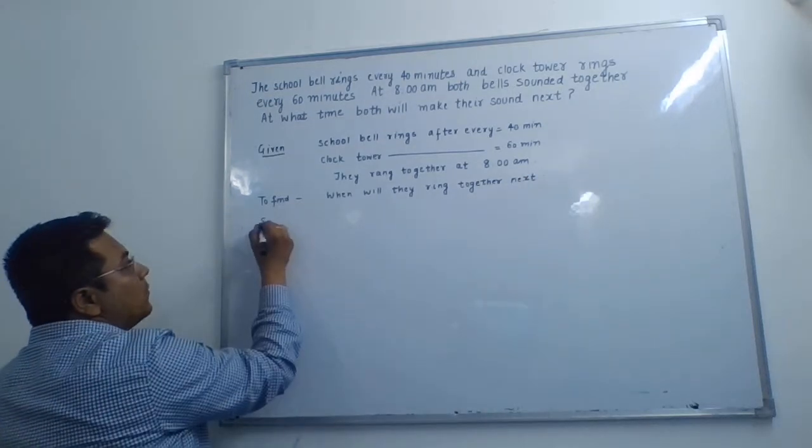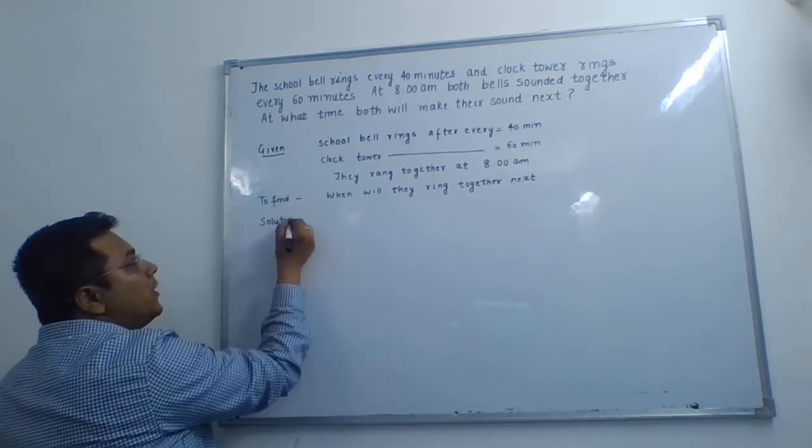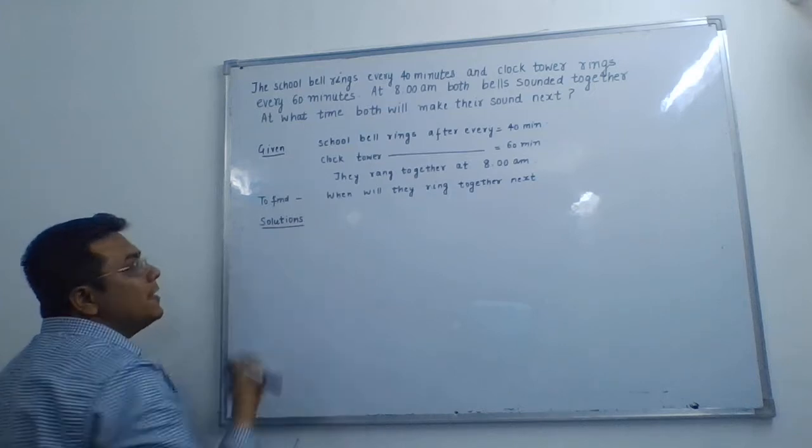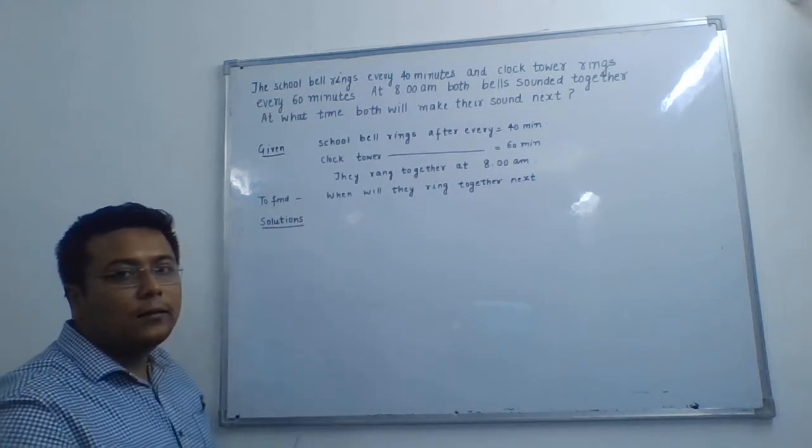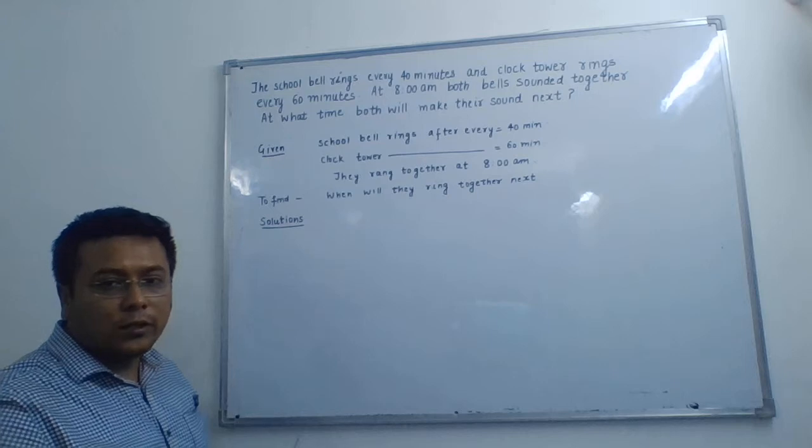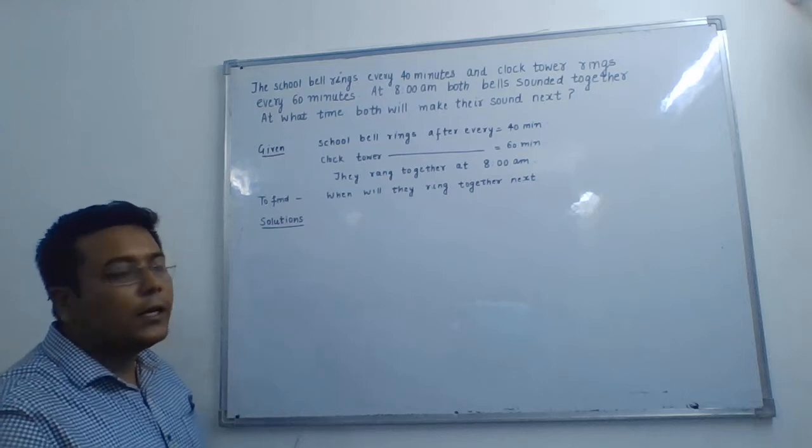So here we don't have to think whether it is a question of LCM or HCM. We can still solve the question by applying normal logic.